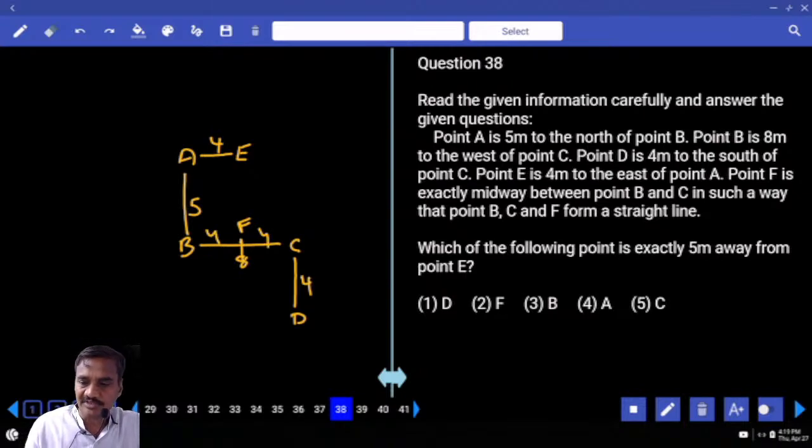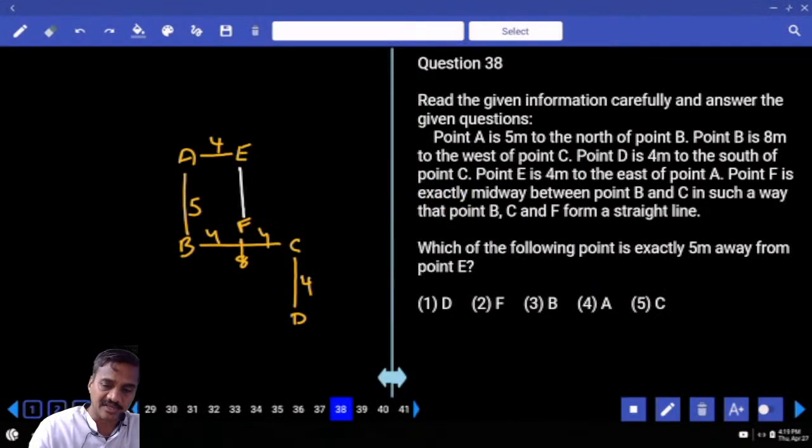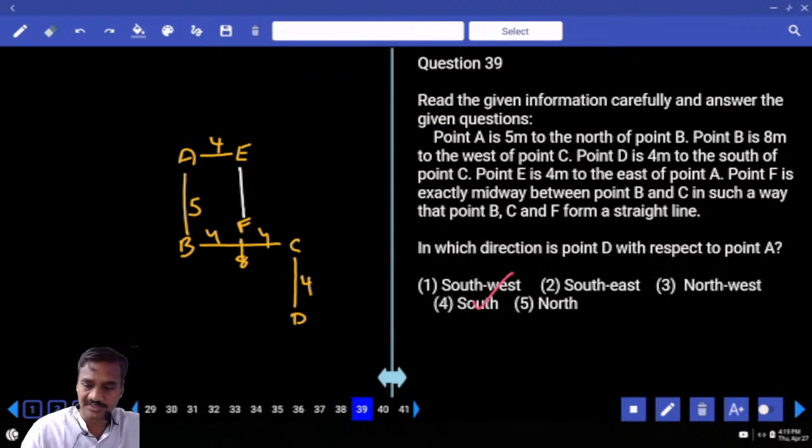And in such a way that BCF forms a straight line. Which of the following is exactly 5 meters away from E? E is 5 meters away. What is the distance here? F. F, that is choice 2, question 38. And in which direction is D with respect to A? Now to reach D from here, south and east, so southeast, choice 2.